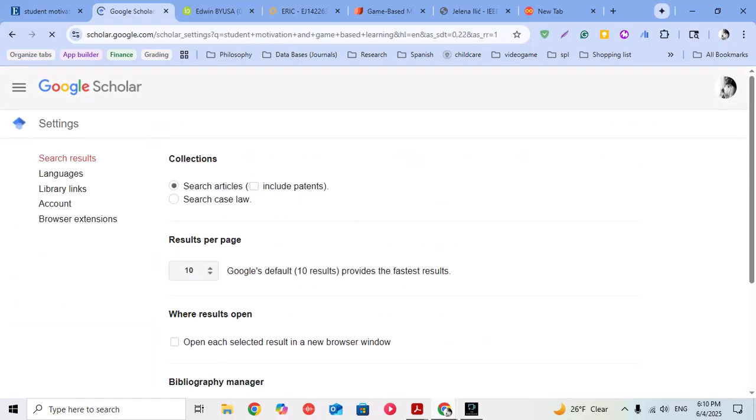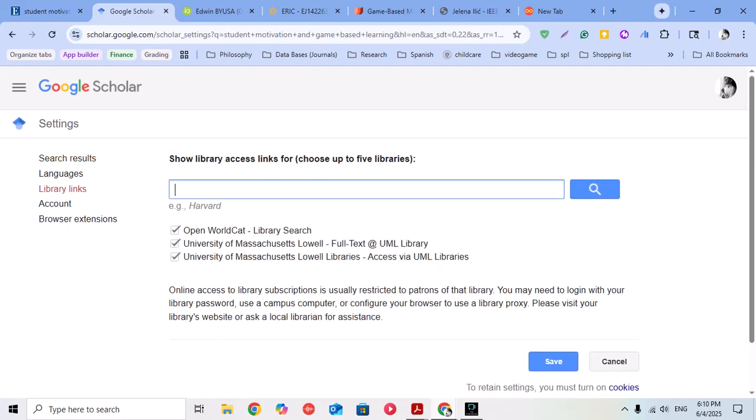Where's this? Yeah. So the last thing I mentioned, the way you would set that up is you will go to Library Link settings and type the university's name, and then you select that and add it to the databases on Google Scholar.